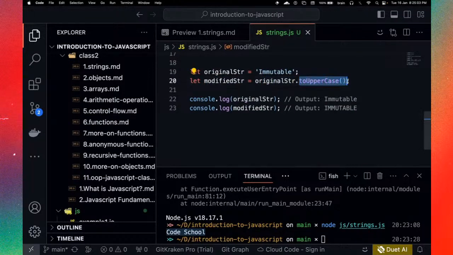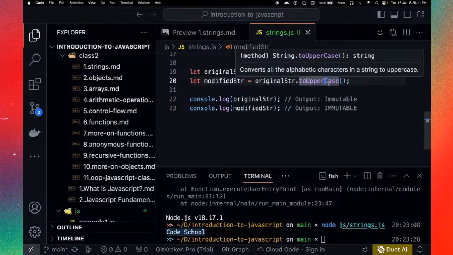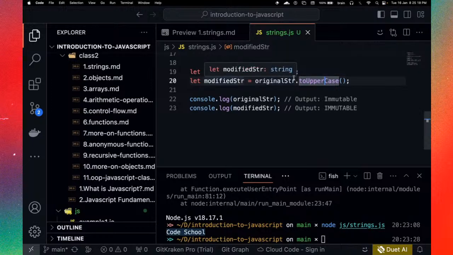Now we'll get to talk about this. Strings actually have what we call string methods. This is an example of a string method. You see we have toUpperCase, right? Now what is this doing exactly? This is basically transforming the text you have to uppercase.